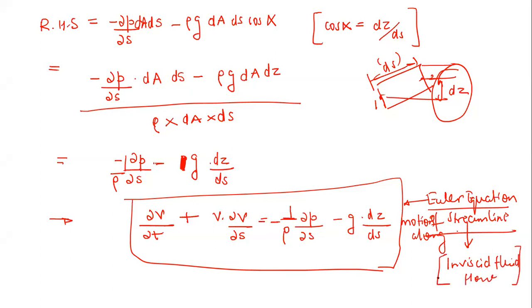Now coming to one more important point here. Again, this is true for any kind of steady, unsteady, compressible, incompressible, any kind of flow. So only criteria is that the flow has to be inviscid. Now Bernoulli's equation we will take up in the next session. Then we will see.